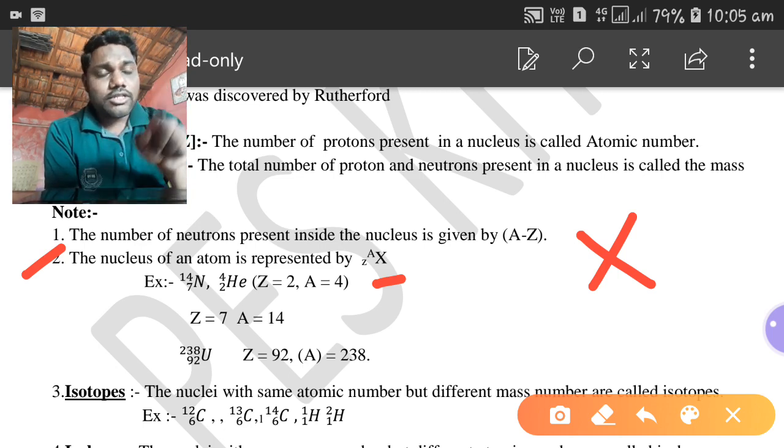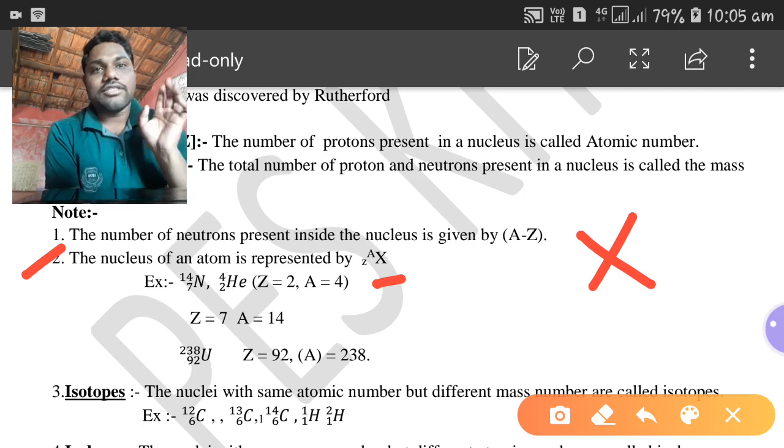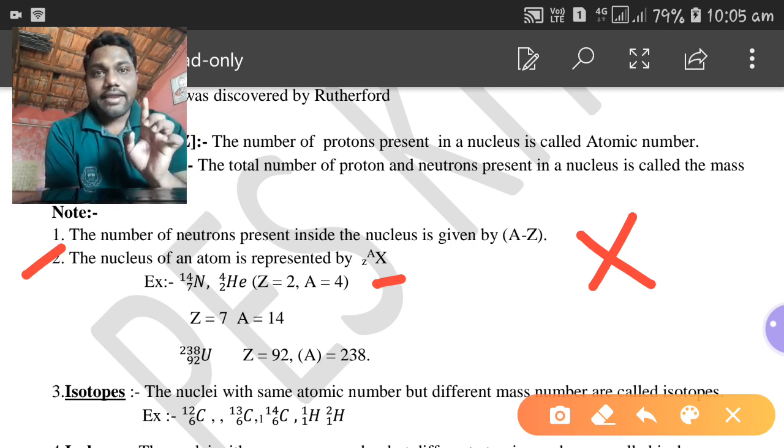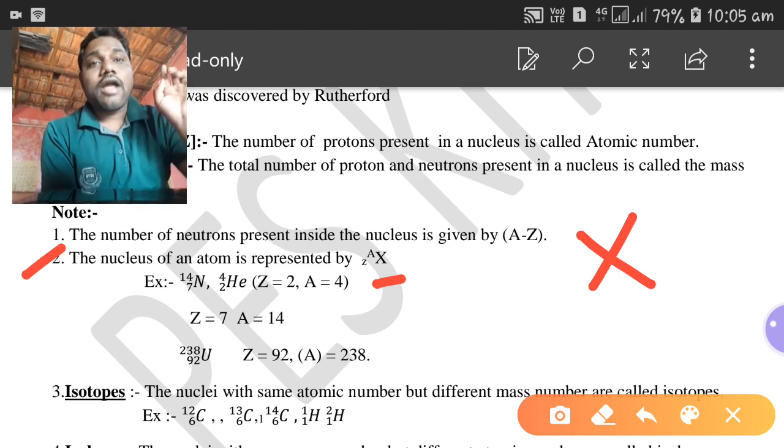Is this clear? So it is the general symbol of an atom, and both atomic number and mass number will be written to the left of this atomic symbol. Is there any doubt? Please clarify this.